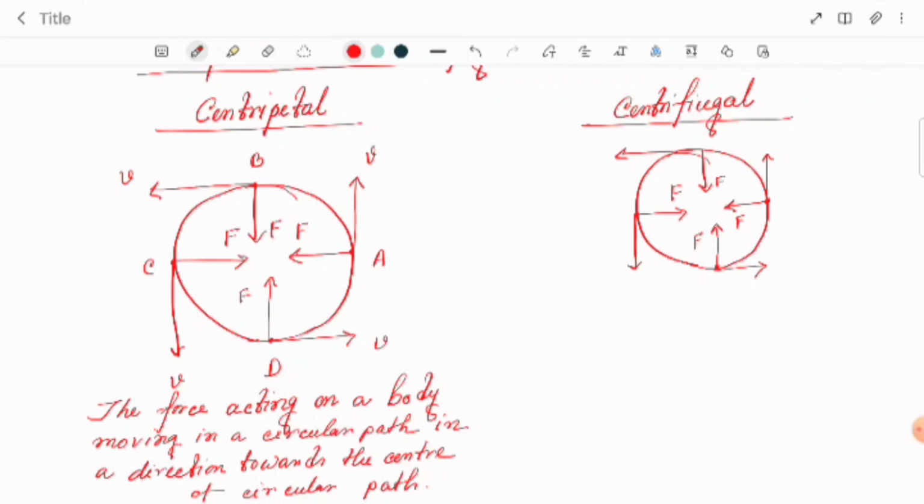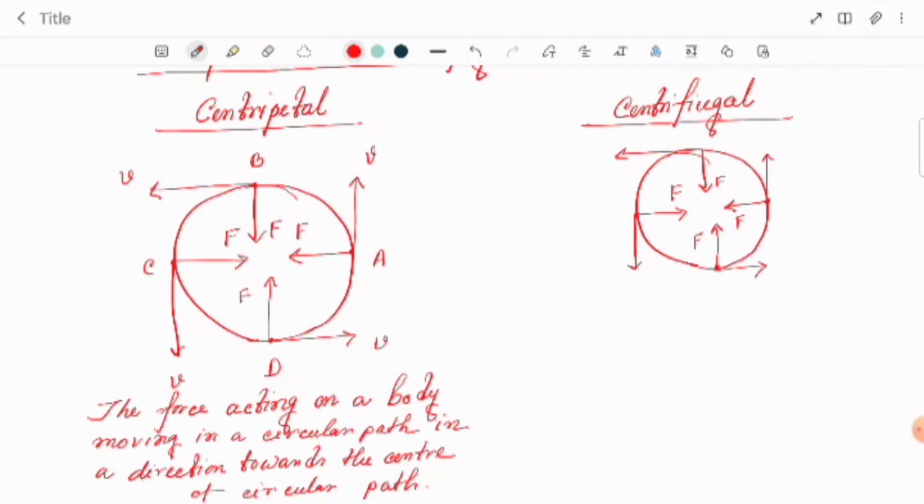This outward direction, away from the center of the circular path, is basically the centrifugal force. But this force always acts opposite to the direction of centripetal force, and its magnitude is the same as the centripetal force. So what is the centrifugal force?